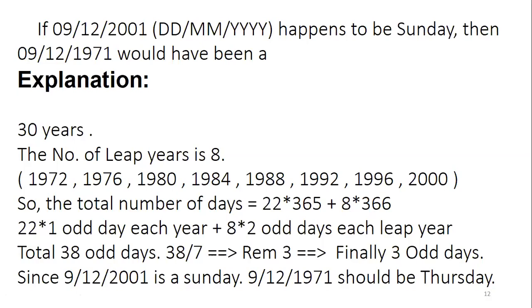Now, sir, I am a little confused. I am comfortable with the forward shift only. Okay, then now it's Thursday, we have found out. From Thursday, 3 odd days, that is going forward. Let us assume that 1971 is given as Thursday, and we need to find out 2011. So 3 odd days means with the reference Thursday plus 1 Friday, plus 1 Saturday, plus 1 Sunday. So total plus 3, that is Sunday. So like that also we can recheck our arrived answer.